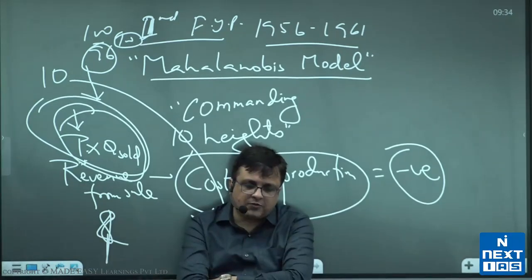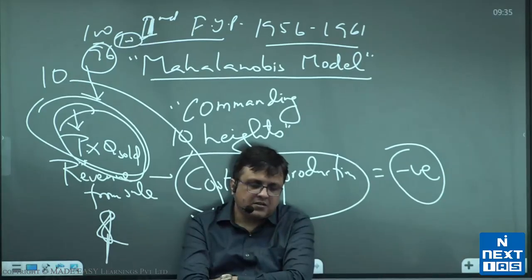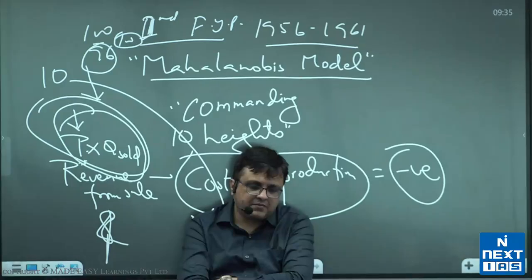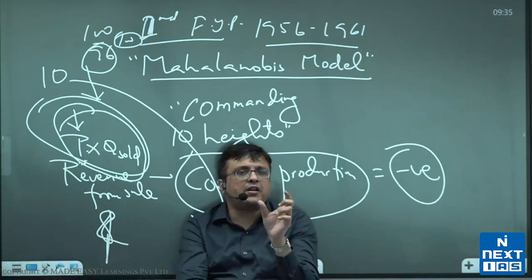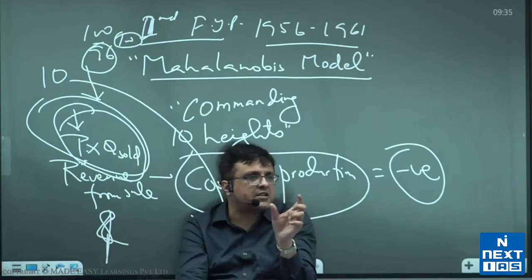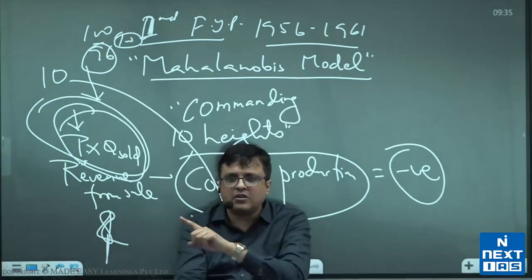In spite of a recession in 1957-58. Remember, we will keep calling it 1972-73, 57-58 because India's accounting year stretches from one year to another.